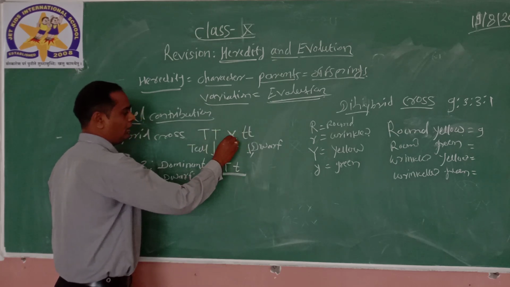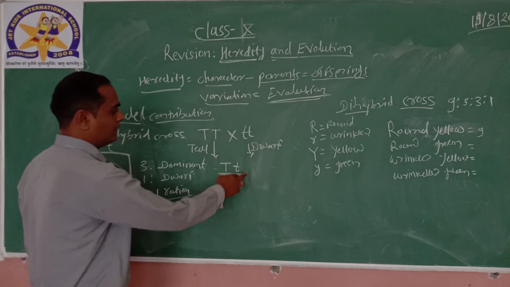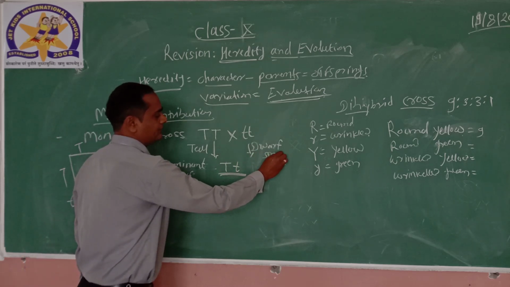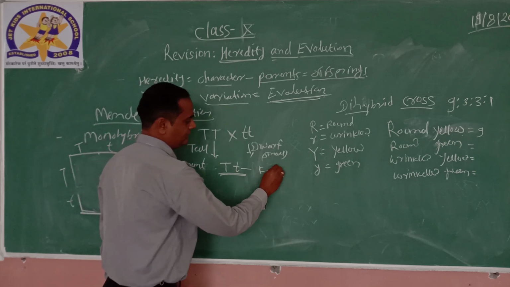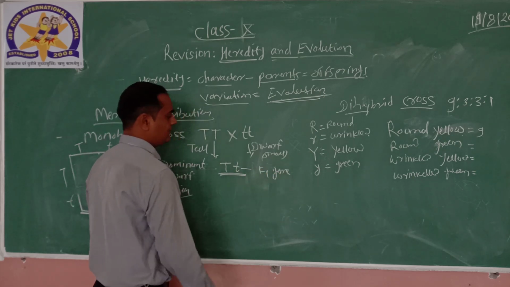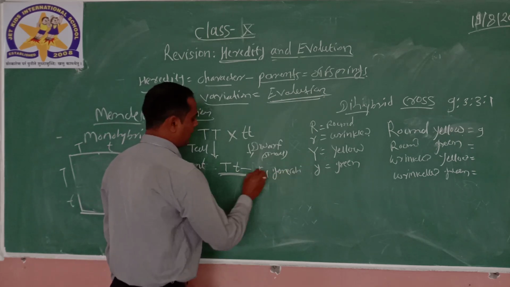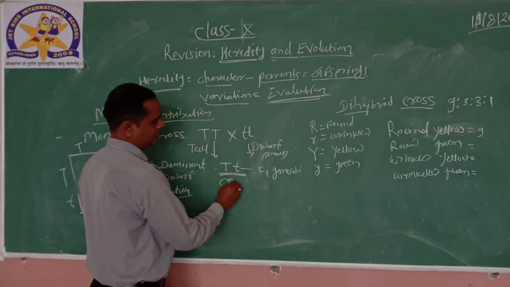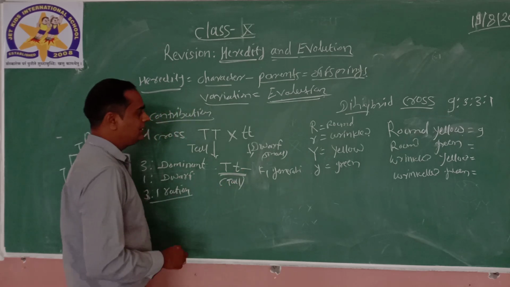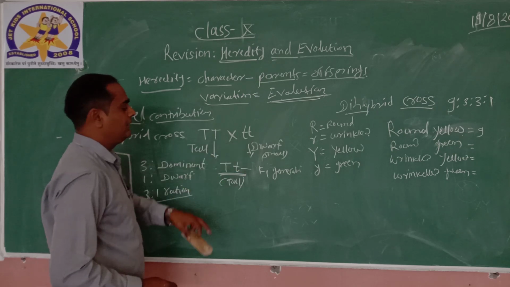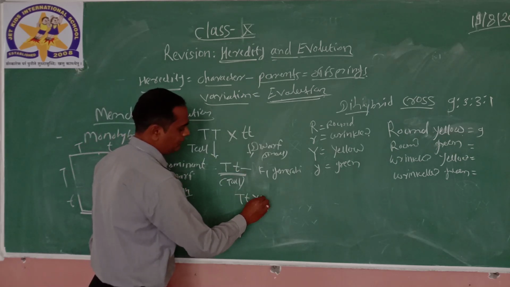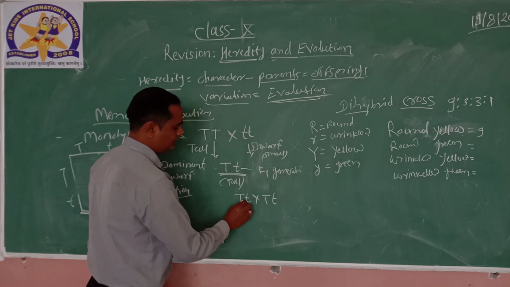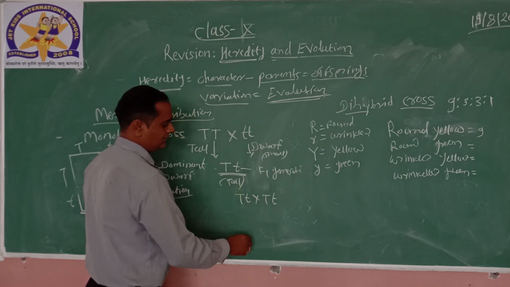When he crossed tall and dwarf, he got the F1 generation, all tall. But he wondered where the recessive characters were. That's why he decided to cross between F1 generation plants.